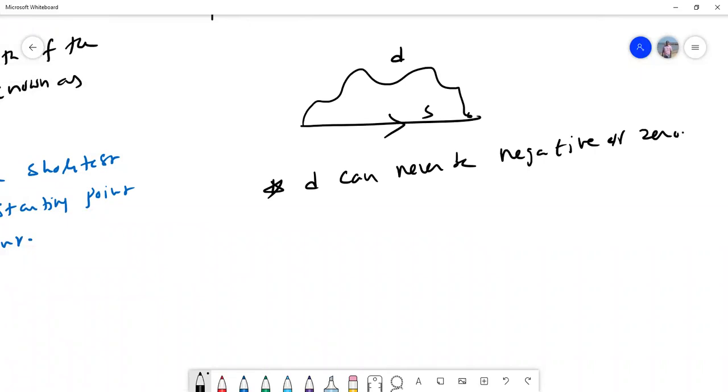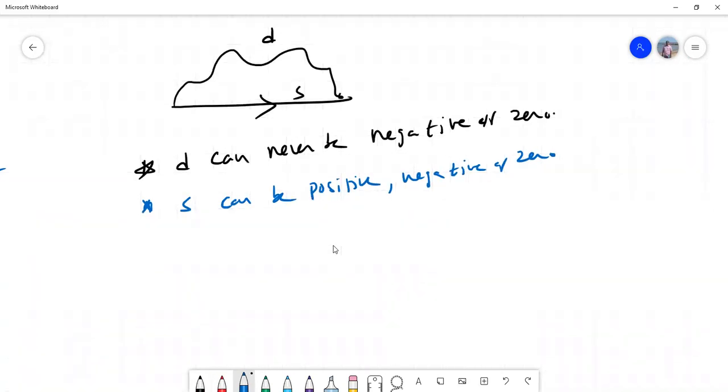Remember, distance is always a positive number. It can never be negative. Whereas if you look at the displacement, displacement can be positive, negative, or even zero also. Let me tell you when the displacement becomes zero and when it is positive or negative.